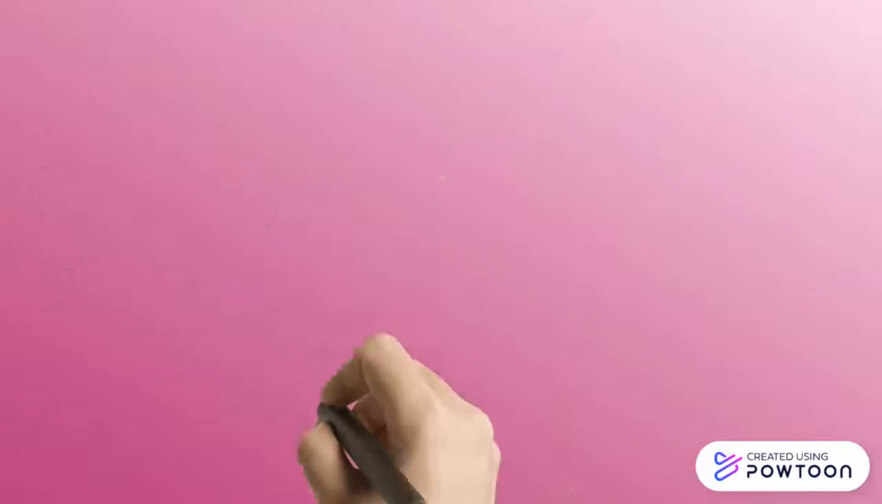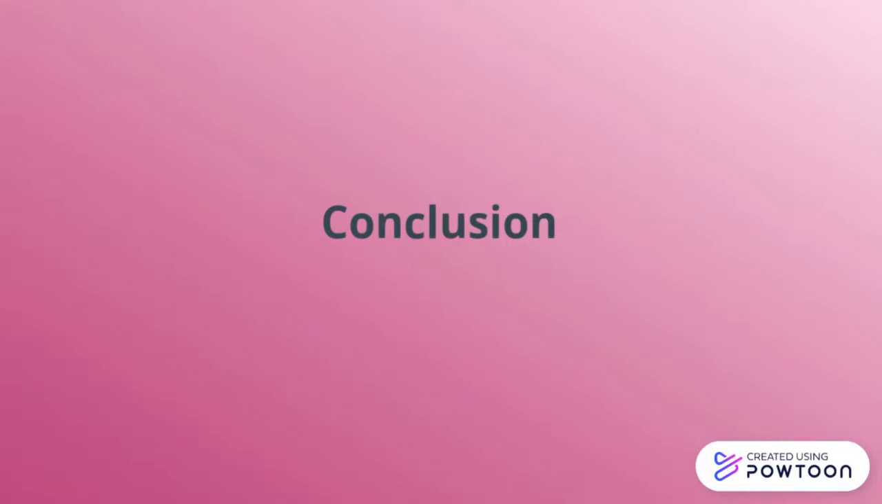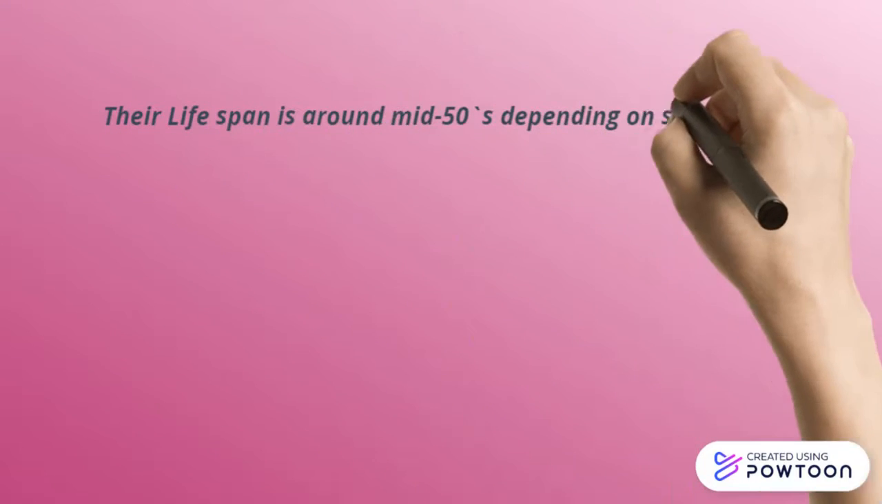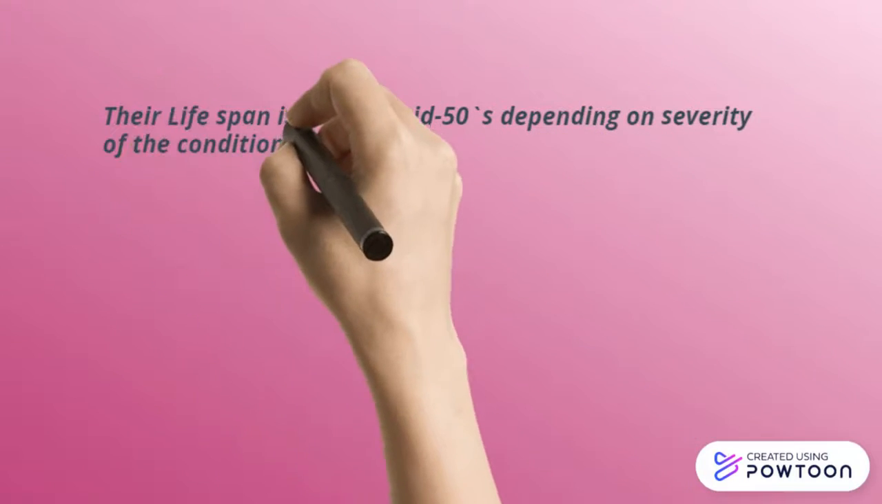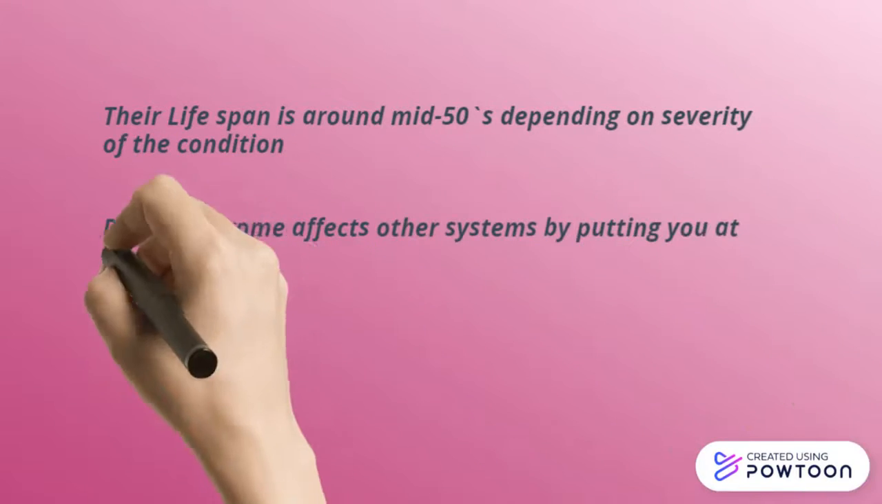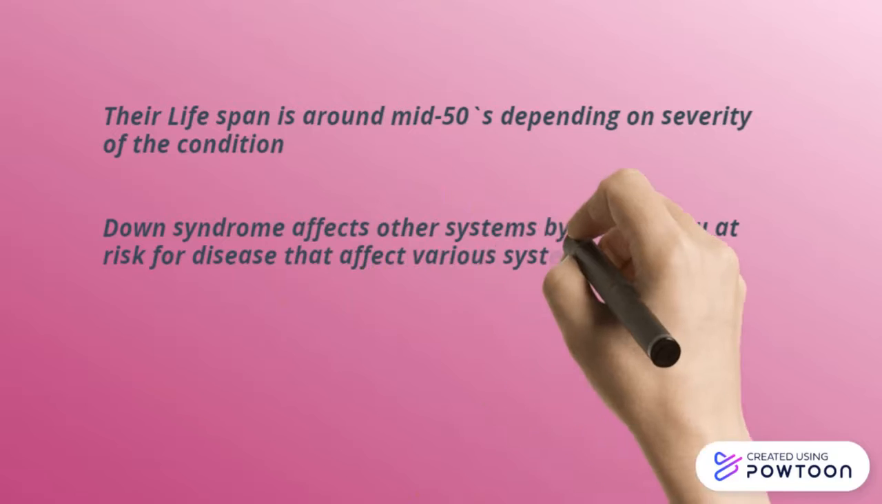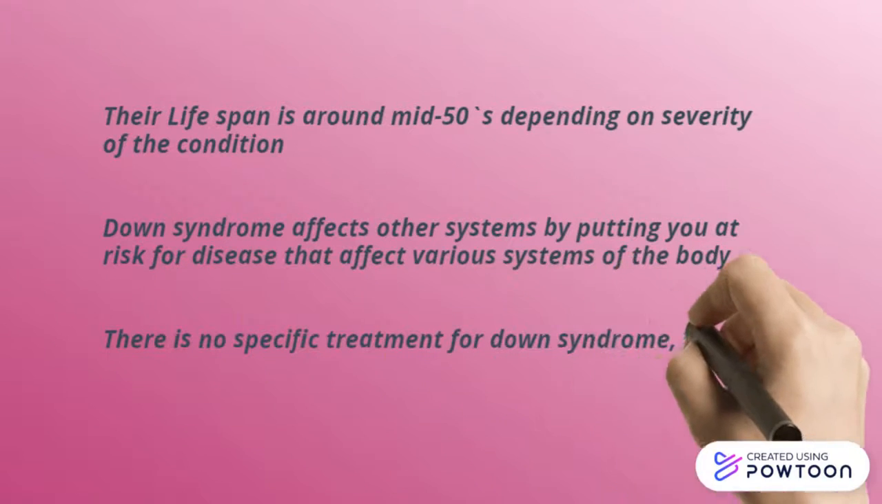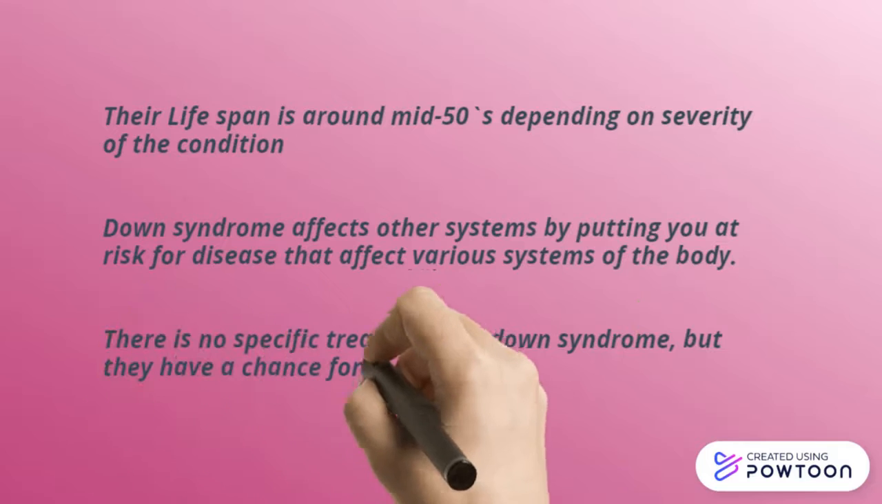Conclusion for Down syndrome. Their lifespan is around the mid-50s, depending on the severity of the condition. Down syndrome affects other systems by putting you at risk for diseases that affect various systems of the body. There is no specific treatment for Down syndrome, but they have a chance for a normal life.